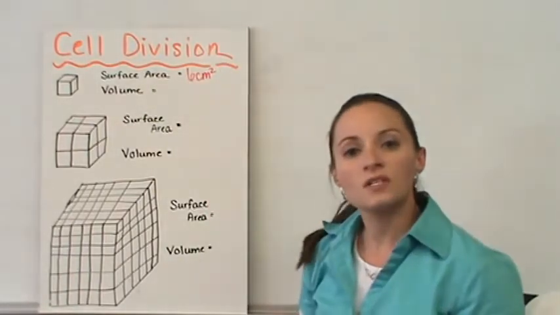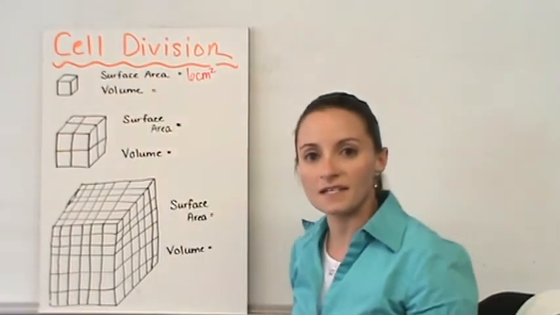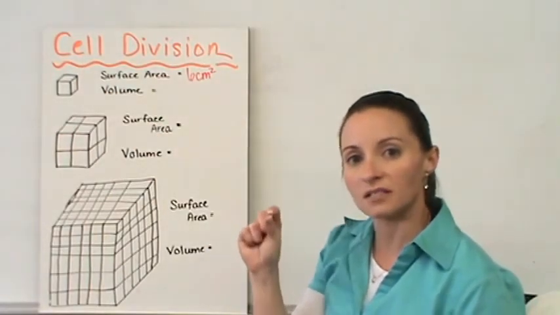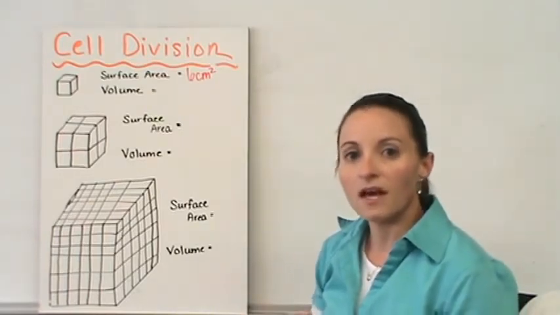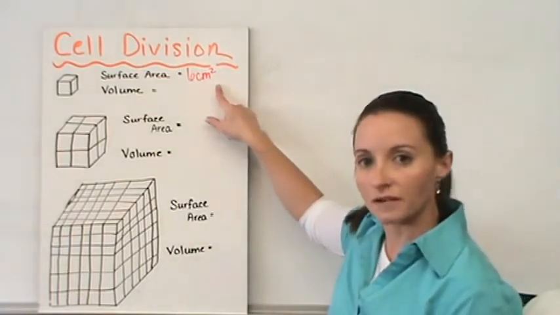squared, because what you're doing is you're going to multiply the length times the width of each side and add them up. Each side has 1 centimeter by 1 centimeter, so each side would be 1 centimeter squared. And when you add up all those 6 sides, you get 6 centimeters squared.